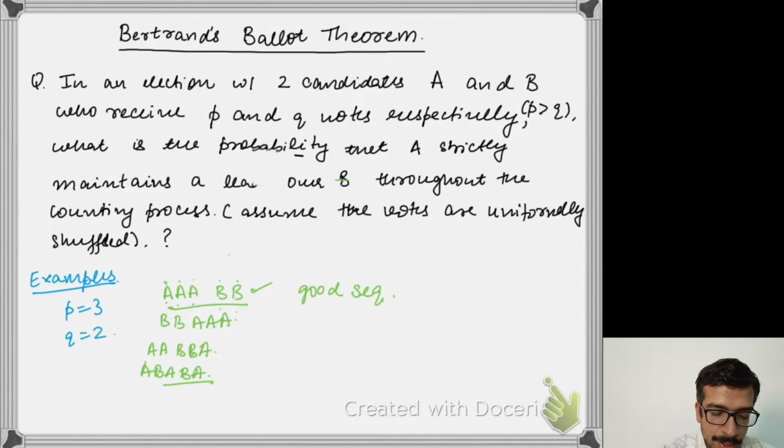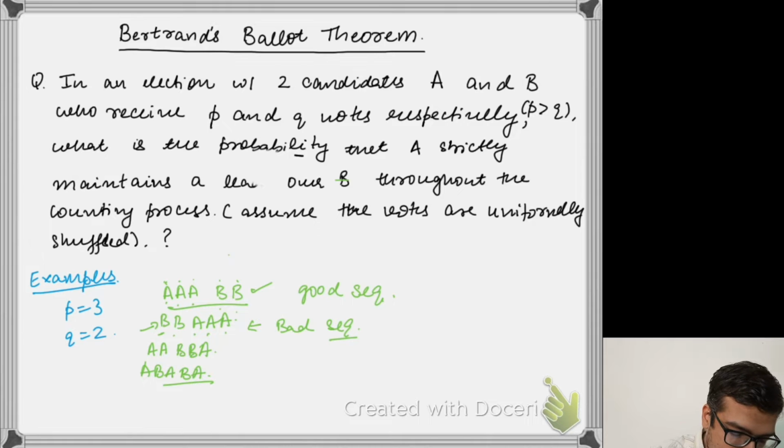Another example is when we have 2 votes for B followed by 3 votes for A. Here we see that right in the first vote itself we have a vote for B with 0 votes for A. So this is a bad sequence because here the winning candidate has lost the lead in the first vote itself. By good and bad I mean, good sequences are those which belong to the event set for which I'm trying to compute the probability.